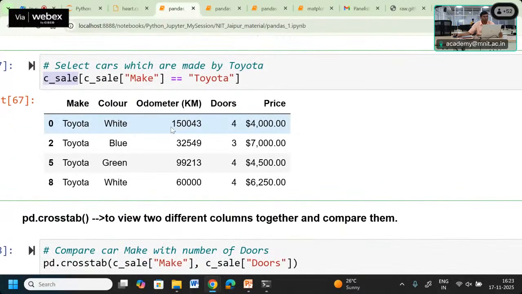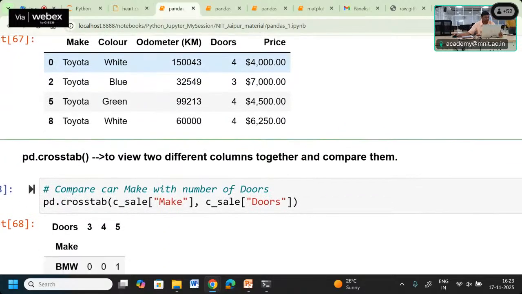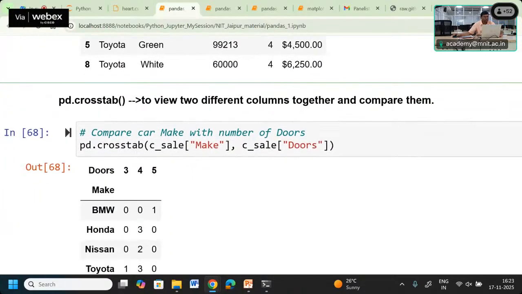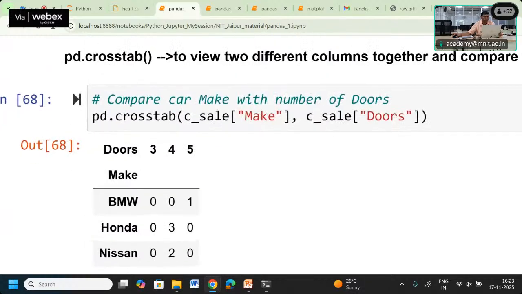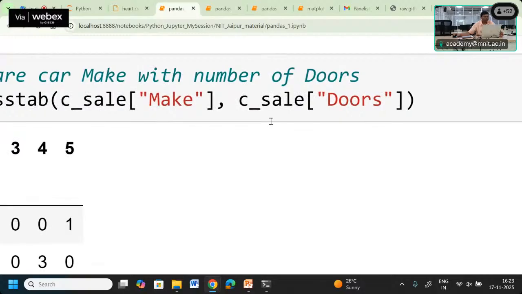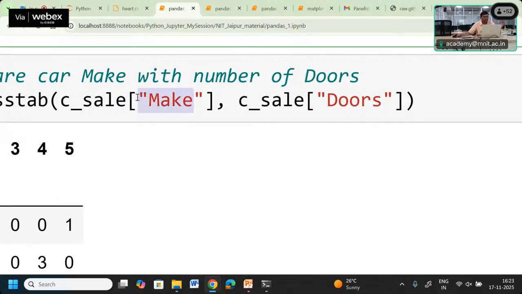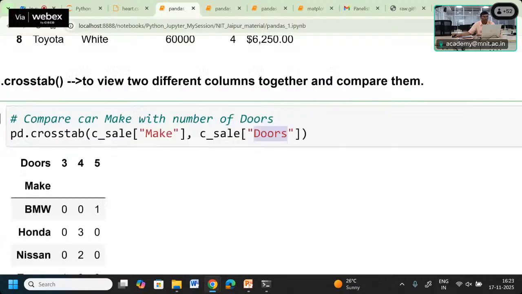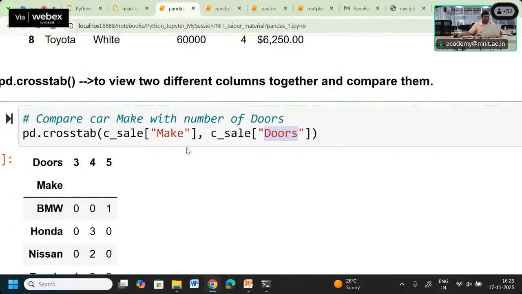We can select a particular column which is made by a particular manufacturer. Also, we can view different columns together and compare them sometimes. What we can do is, we are using the car_sales data. We are taking the make column. Here we are taking the door column, and then we are trying to compare that.